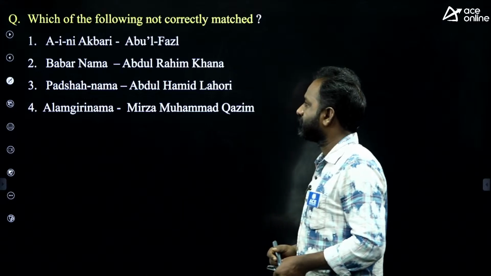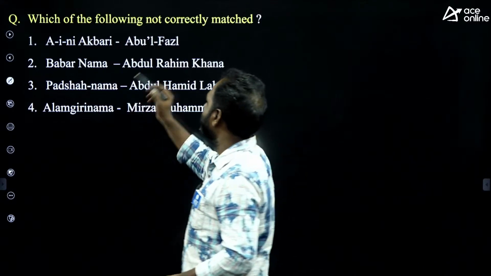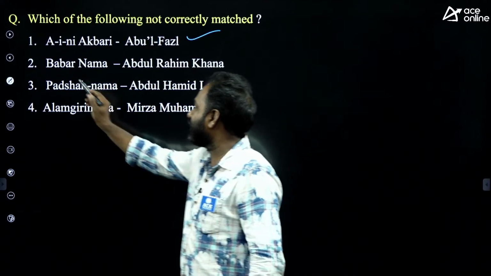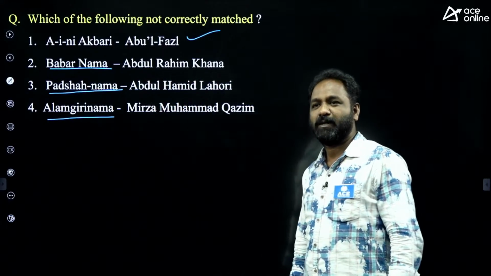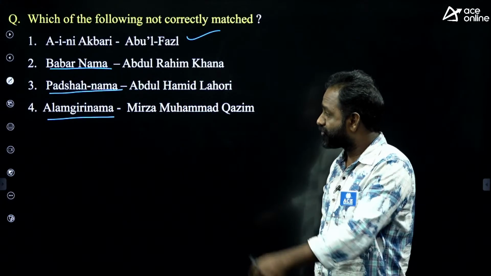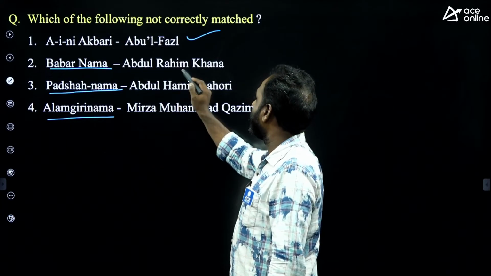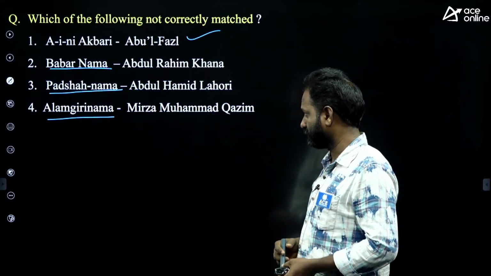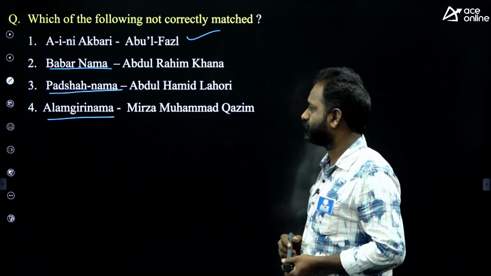Next, one more thing. Here I am giving 4 books and 4 writers. Aini Akbar, Abul Fazl, just now I told you, so it is right. And Babar Nama, Padishah Nama, Alamgir Nama. Babar Nama was written by Abdul Rahim Khana. Padishah Nama was written by Abdul Hamid Lahori. Alamgir Nama was written by Mirza Muhammad Kazim.